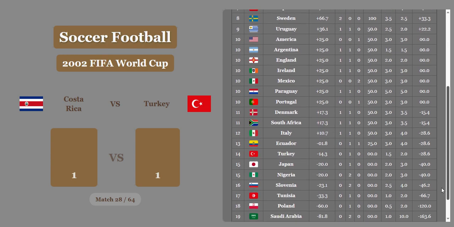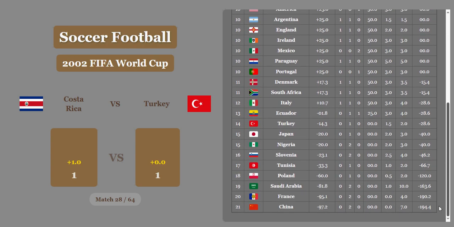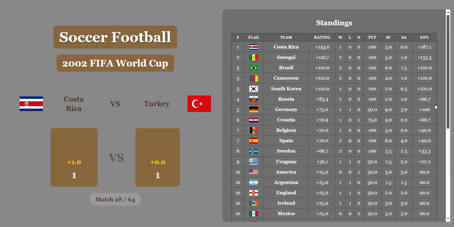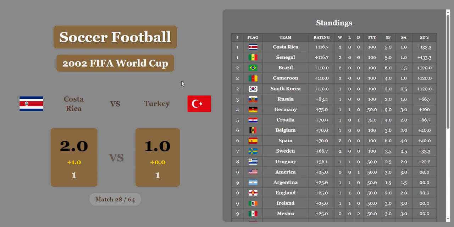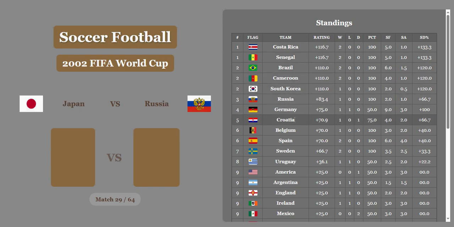Costa Rica, Turkey, 1-1. Costa Rica's going to win on the economic difference, and they're going to be in 1st now. It's going to bring their rating down too, but in the long run it'll help them. They're going to be in 1st now with Senegal. Brazil and Cameroon and South Korea in 2nd now. Russia in 3rd. Germany 4th. Croatia 5th.